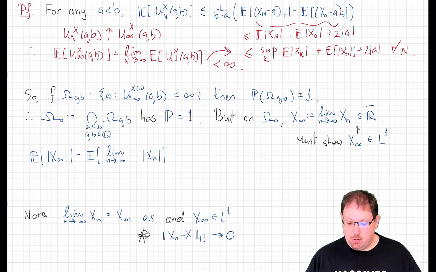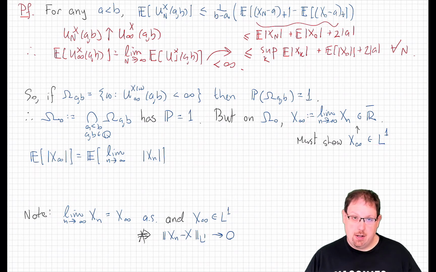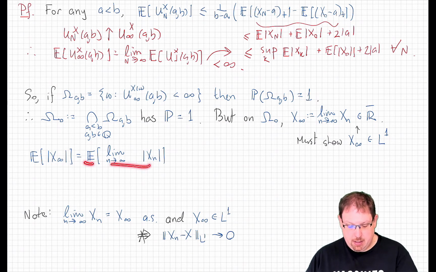And so to conclude the proof, it suffices to show that this limit random variable is actually in L1. If it's in L1, then it will almost surely be finite valued as well. And to finish that proof, we're going to use Fatou's lemma. If I take the L1 norm, which could in principle be infinite, of this limit x infinity, well, that's by definition the expected value of the limit of the absolute value of xn, and that limit is therefore a lim inf.